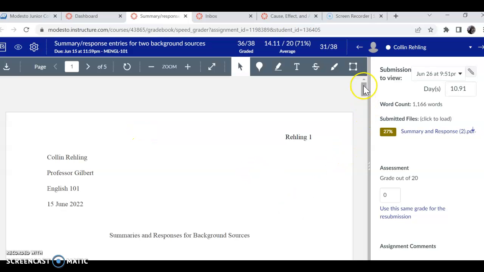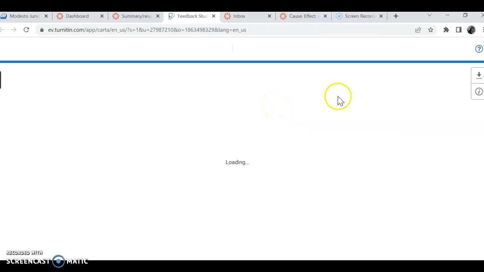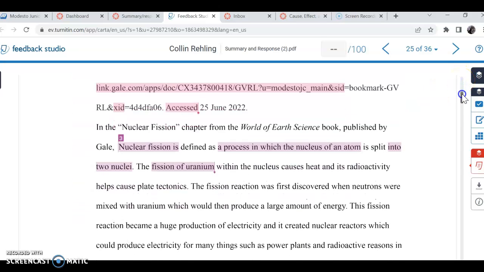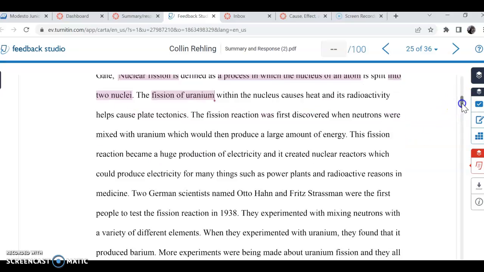Hi, Colin. I just want to show you that you still have plagiarism in this summary response assignment. I'm going to click on this 27% here. And remember that plagiarism, most strictly defined, is 3 words in a row the same as the original. So, for instance, right here, "a process in which the nucleus of an atom", that's 3, 4, 5, 6, 7, 8, 9 words.